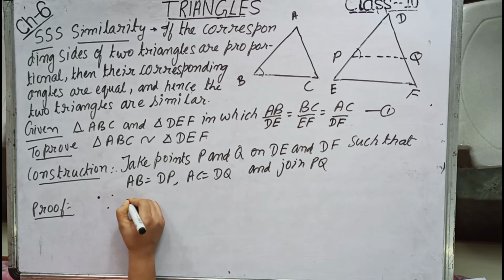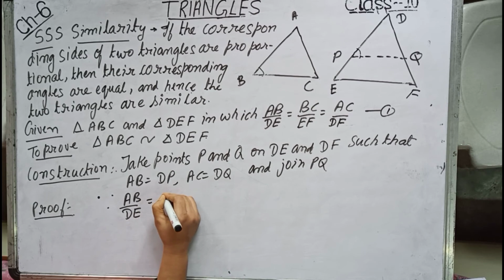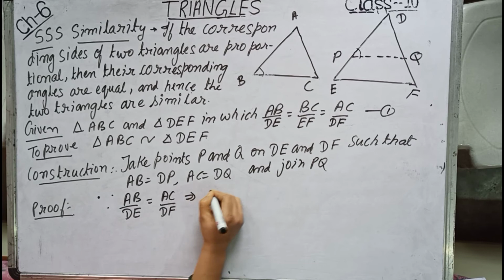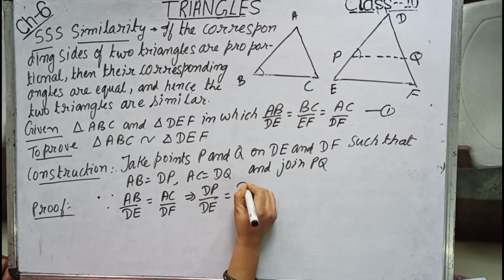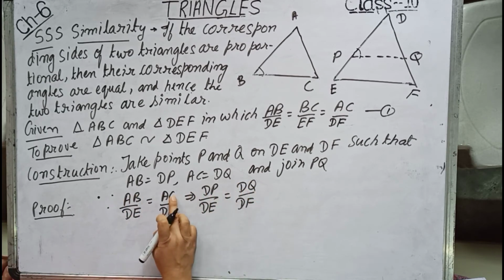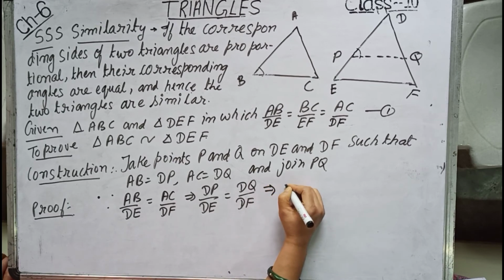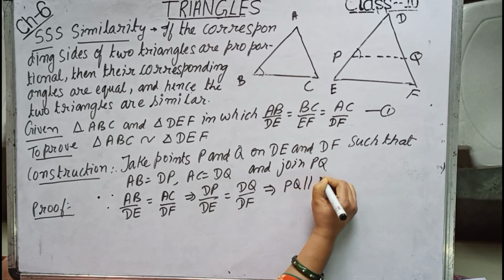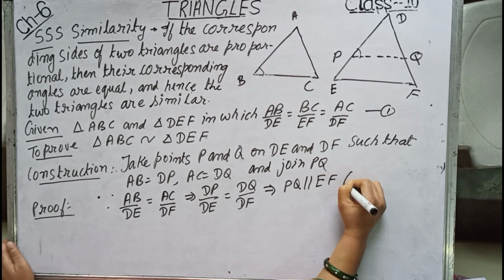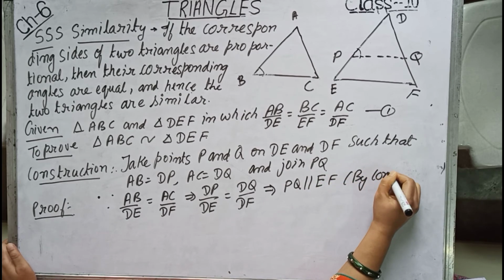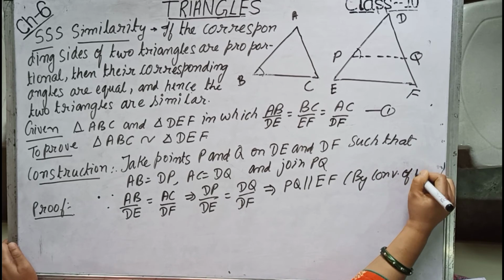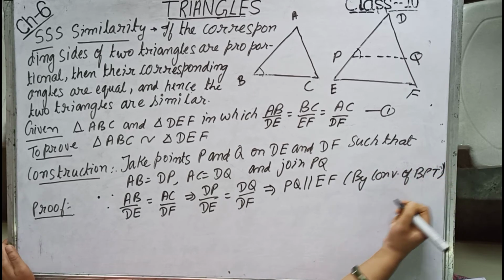Since AB by DE equals AC by DF implies DP by DE equals DQ by DF, as DP equals AB and DQ equals AC, implies PQ is parallel to EF by converse of BPT.